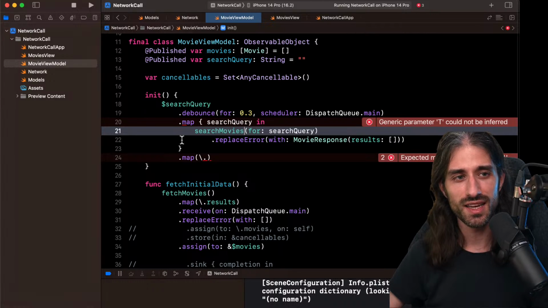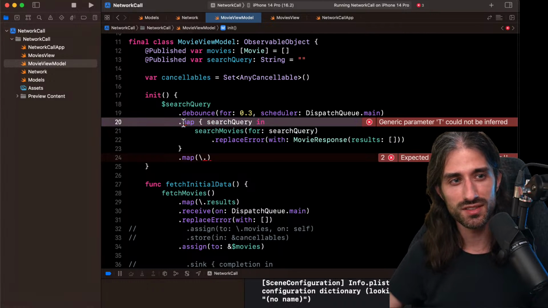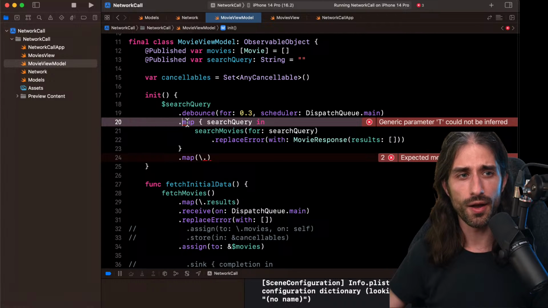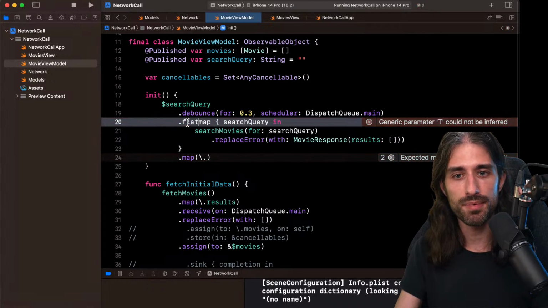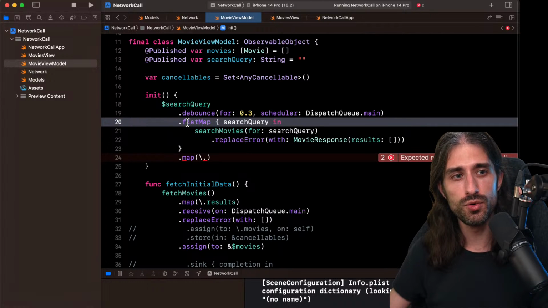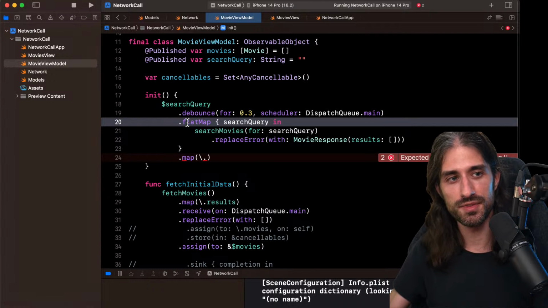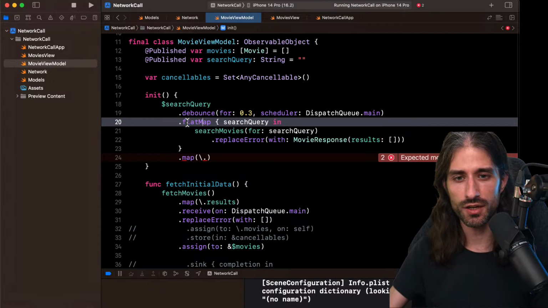And the way that you do this in Combine, and the same way that you do it in any other reactive programming framework, is that instead of map, you use flat map. You might be familiar with flat map on arrays in Swift. If you have an array of arrays and you call flat map, then you get an array. You lose one dimension. You have the same logic for flat map inside a publisher. When you have a publisher of publisher, if you call flat map, you will lose this extra dimension. So flat map is a way to lose a dimension. Once again, just like just, the name flat map comes from category theory. It comes from algebra. It comes from math.